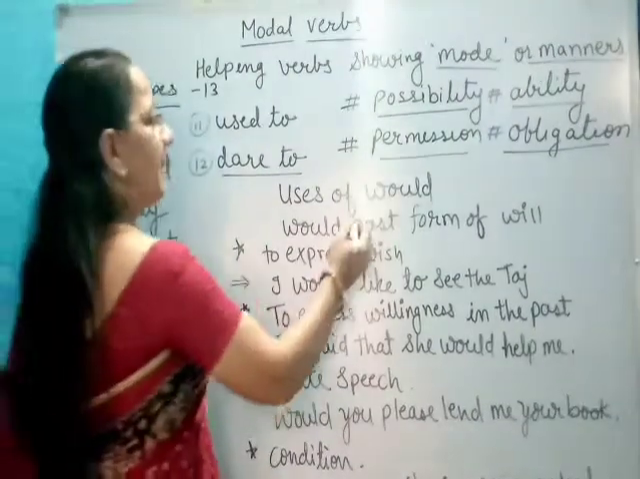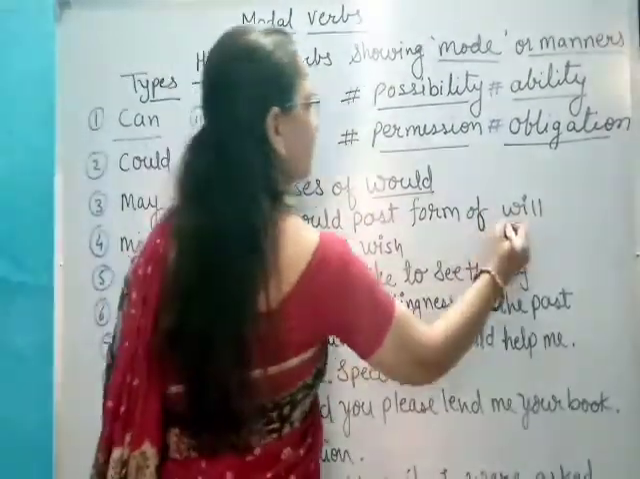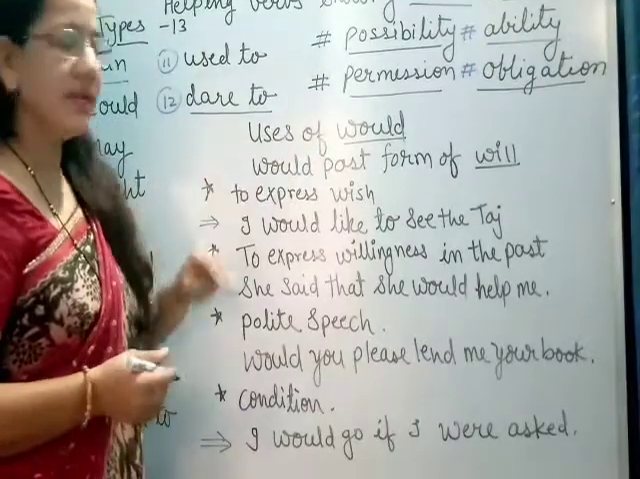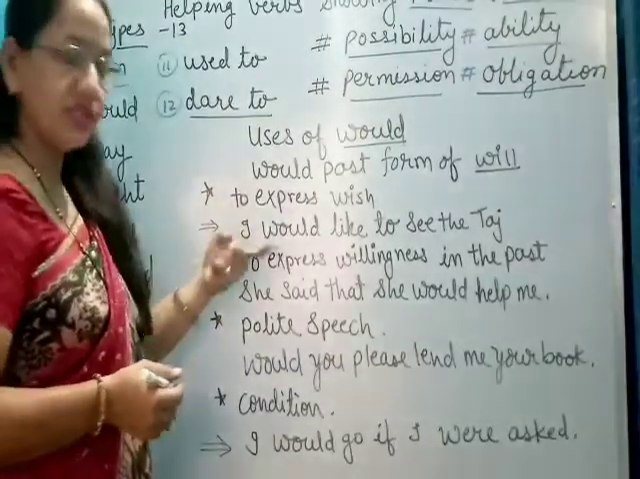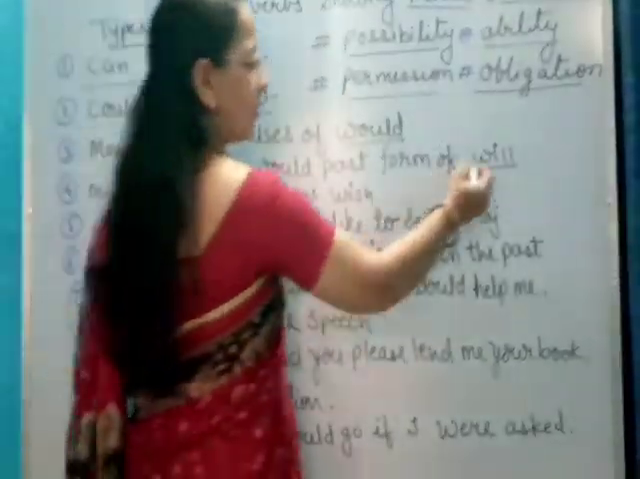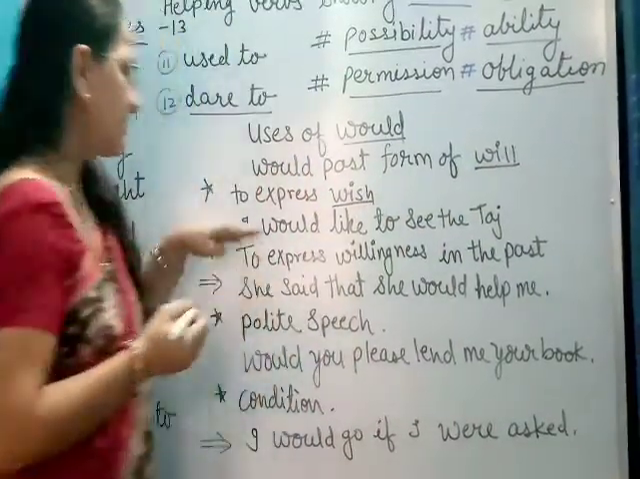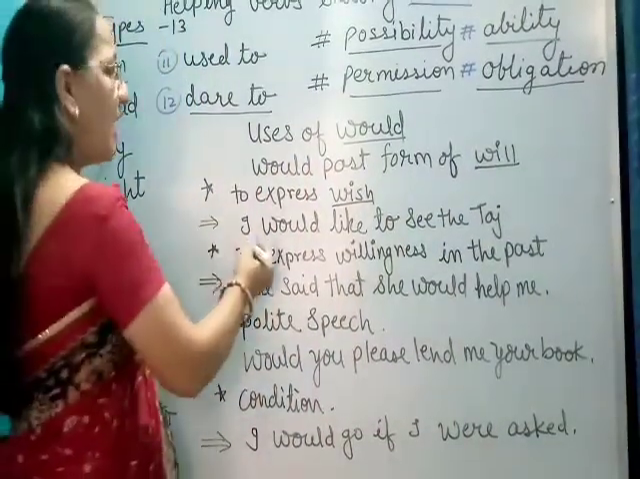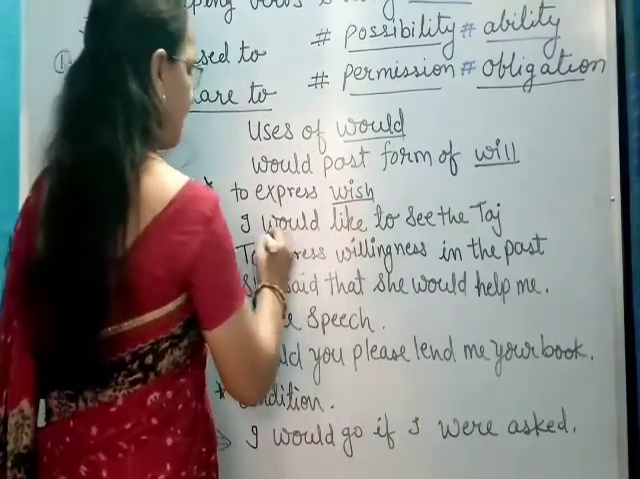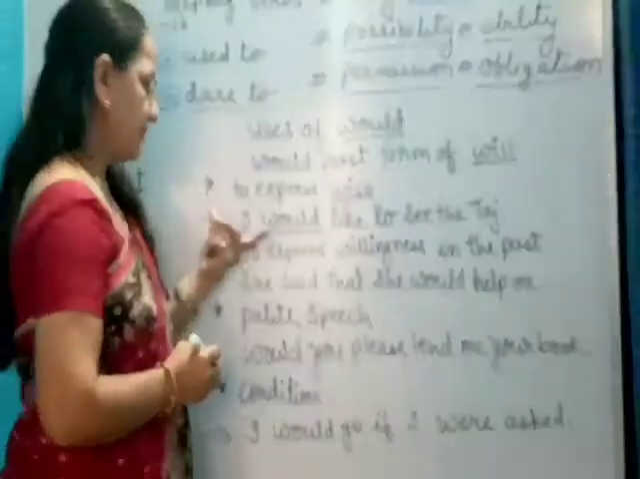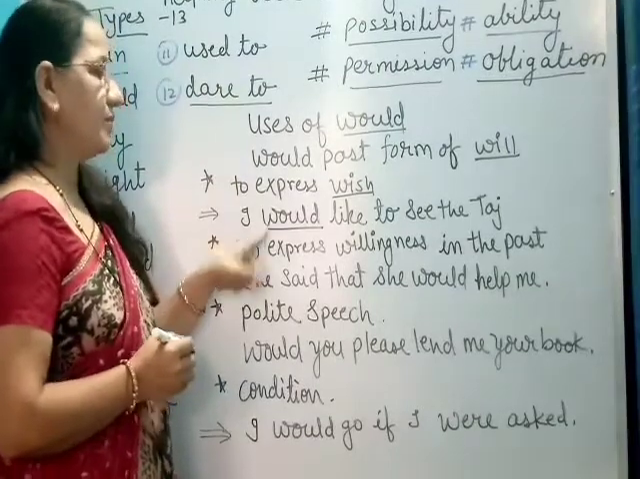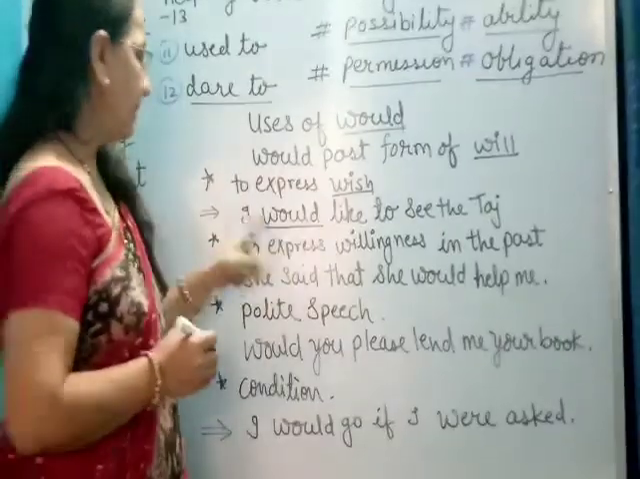Would is the past form of will. Would is also used in different ways to express a wish. Will is also used to express a wish. And how is the verb would used to express a wish? Let's see with an example. I would like to see the Taj. In this sentence, the verb would shows the wish.